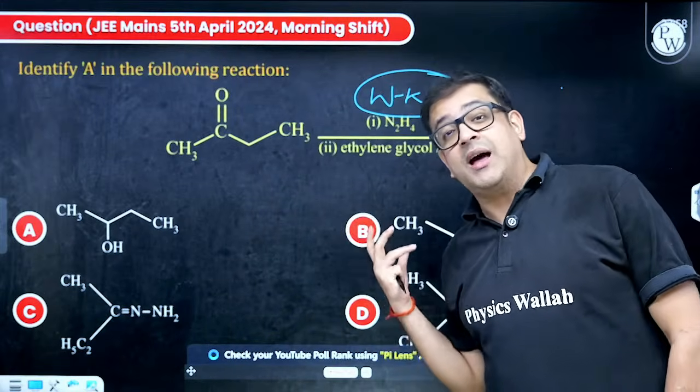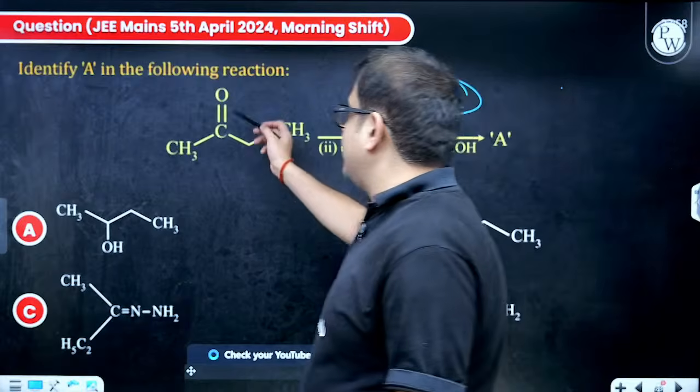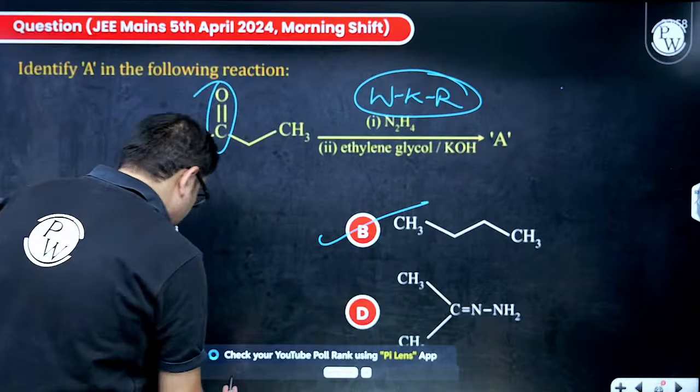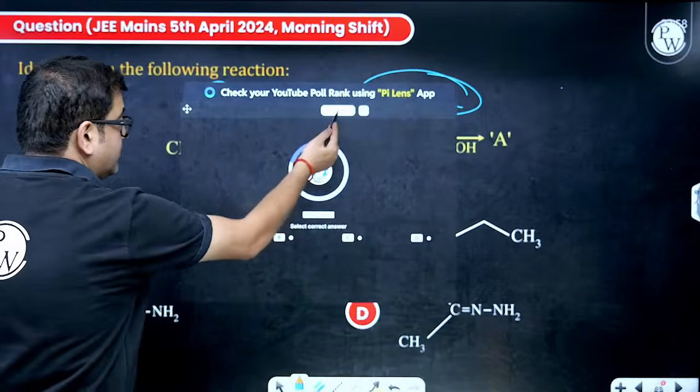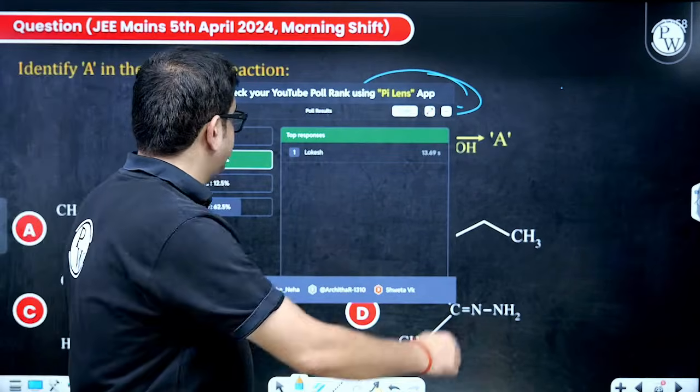But yes, this reaction happens in basic medium. So how many, sir? I have 4 carbons, so this will be reduced, and a 4 carbon alkane is definitely butane. So again, a doable question. So butane, still the beta percentage is less.